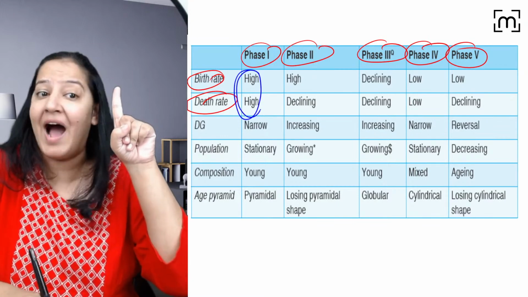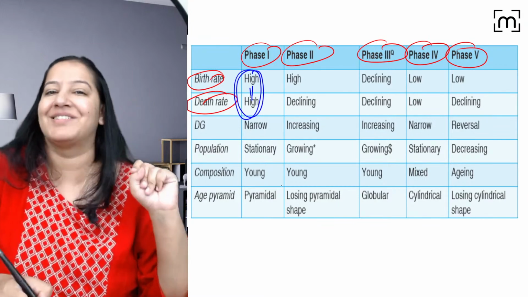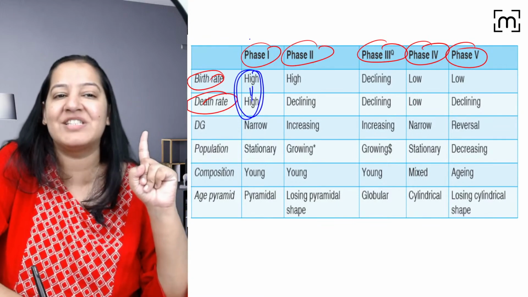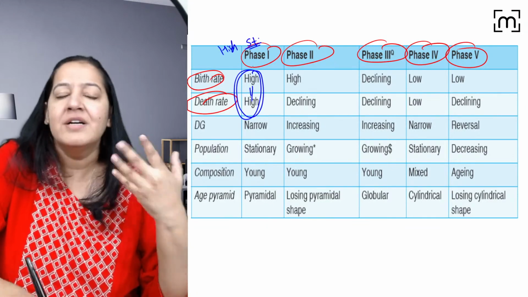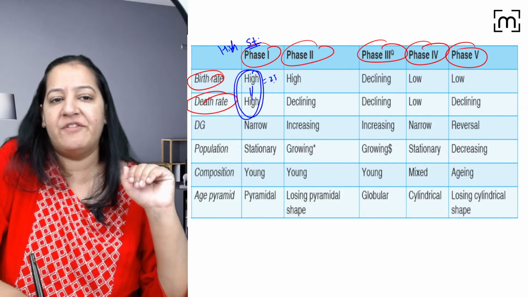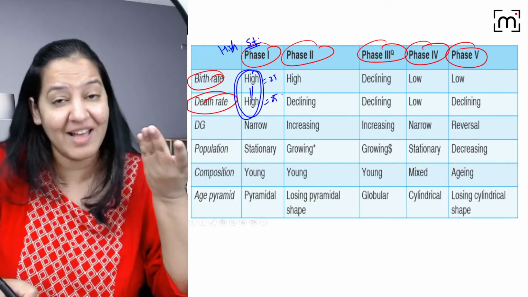Say, ma'am, both are high and equal. They cancel each other. That's why stage 1 is known as the stationary phase. It's stationary but high stationary. Both are high. Just say both are 25, 25. Birth rate is also high. Death rate is also high.